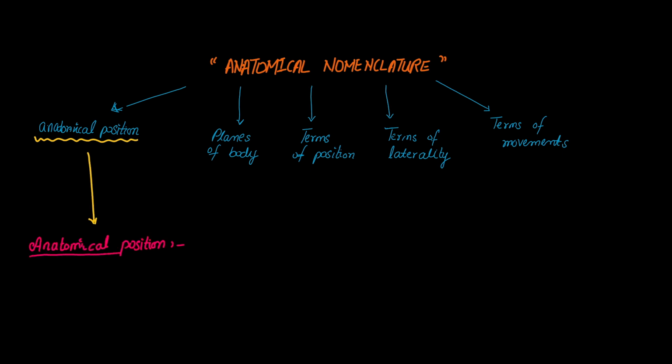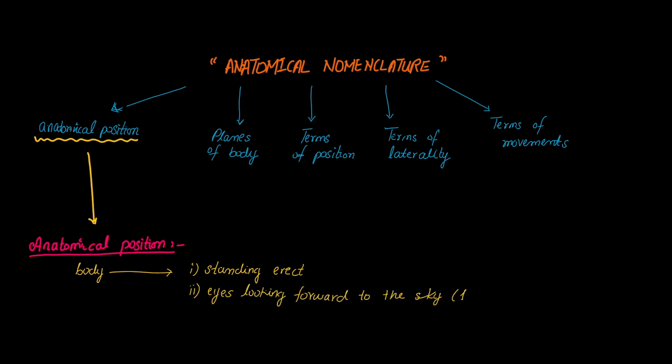Anatomical position. A body is said to be in anatomical position when it is standing erect, eyes looking forward to the sky or horizon, upper limb hanging by the side, palms of the hands are directed forwards, but the feet are together with toes pointing forwards.